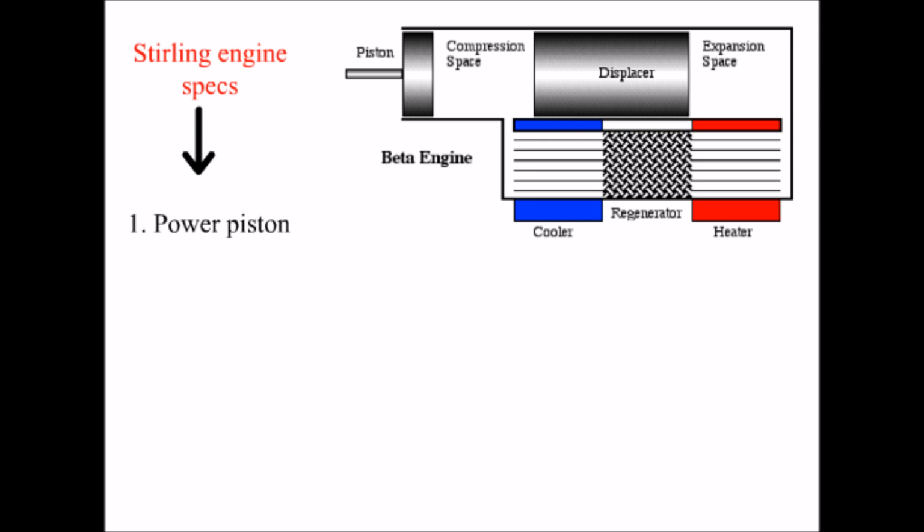A Stirling engine consists of two power pistons for Alpha, while one for Beta and Gamma, a displacer piston, and a regenerator stack. A regenerator is a thermal storage device, where heat is stored in one part of the cycle, and again heat is transferred back to the working fluid in another part of the cycle.